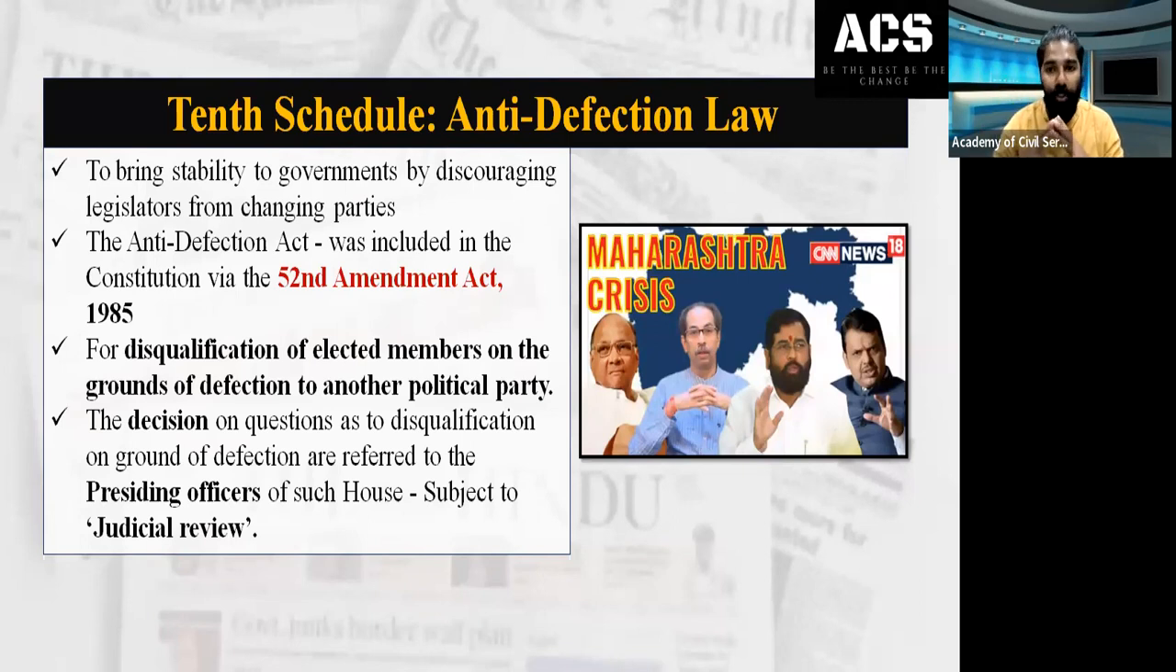So when there is a Mains question, what is the significance of the anti-defection law in India? One of the points you can write is the stability of the government. Maintaining the stability of the government and discouraging legislators, MPs or MLAs, from changing from one party to another is the objective of the anti-defection law. That is why, in order to maintain the stability of any government elected directly by the people, we have the 10th Schedule. You can use its significance in the Mains.